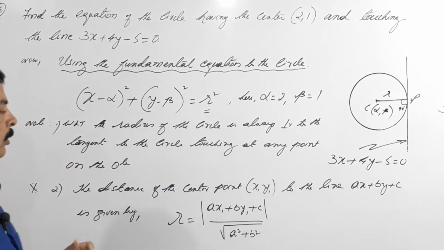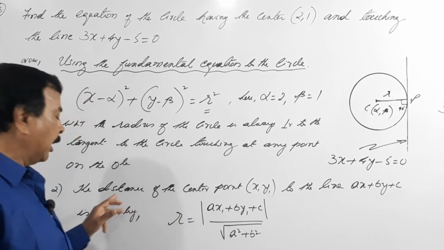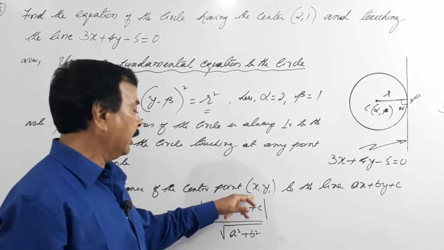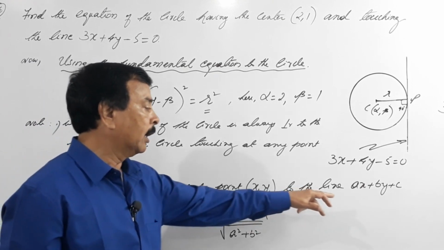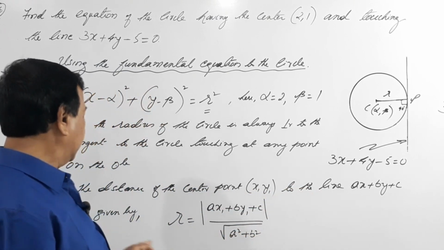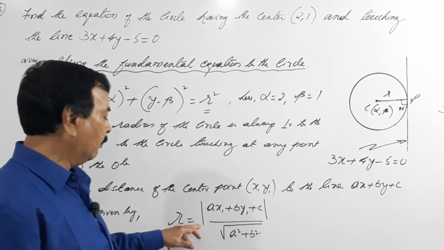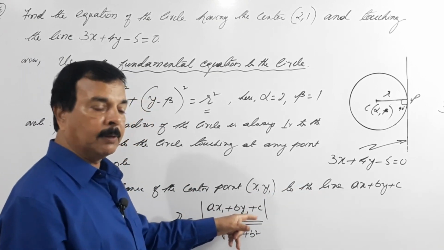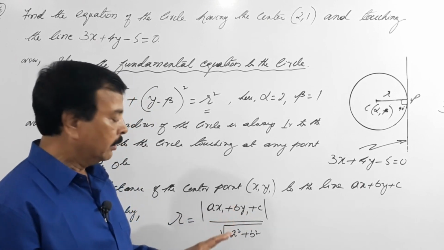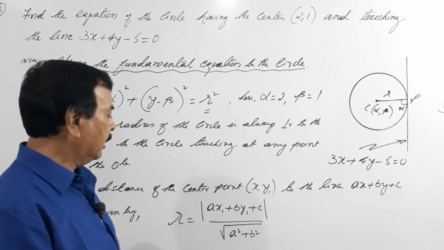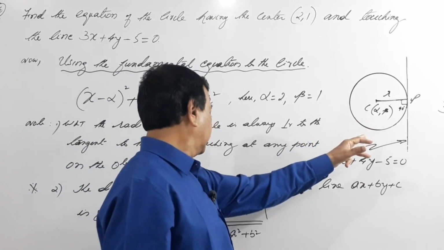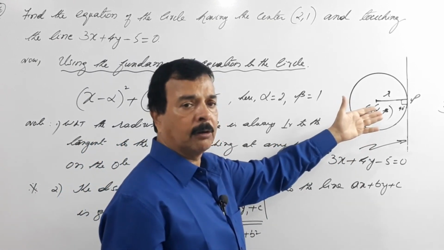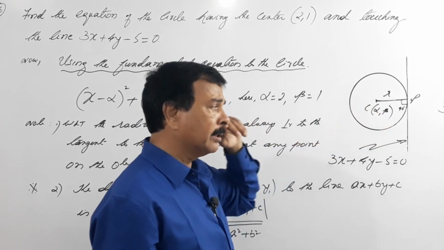I repeat the very important point: the distance of the center point (x1, y1) to the line ax plus by plus c is given by the relation r equals mod of (ax1 plus by1 plus c) divided by the square root of a square plus b square. You need to remember this formula. Here the center point can be x1, y1 or alpha, beta, whatever it is.